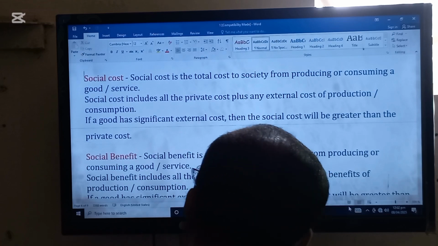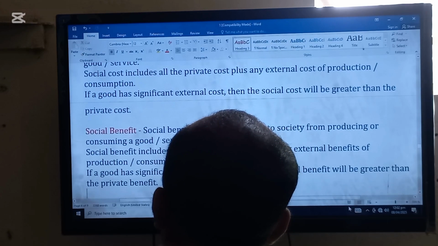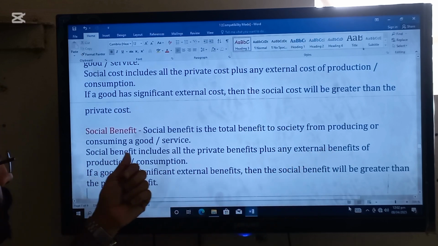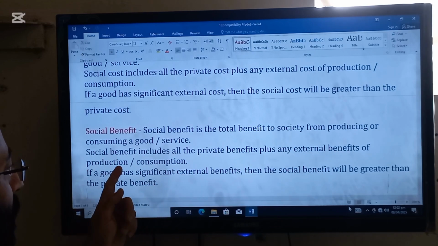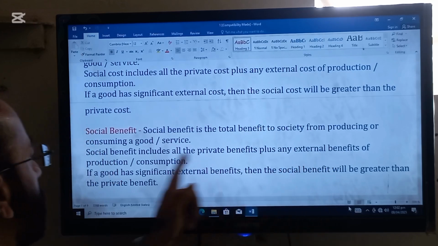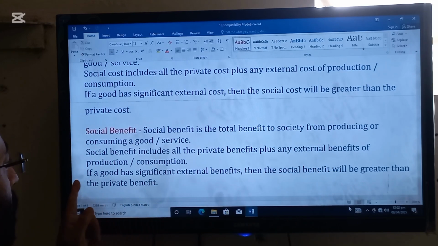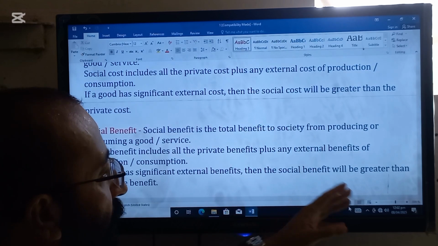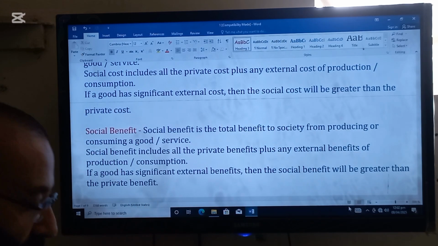Likewise, social benefit is the total benefit to the society from producing or consuming a good or service. Social benefit includes all the private benefits plus external benefits of the production, consumption. If a good has significant external benefits, then the social benefits will be greater than the private benefits.